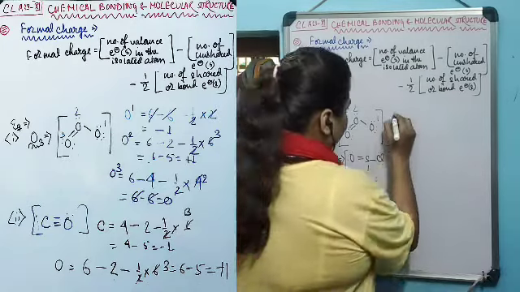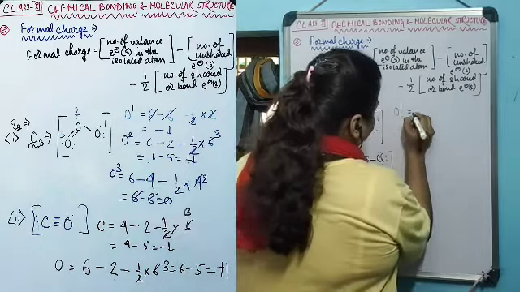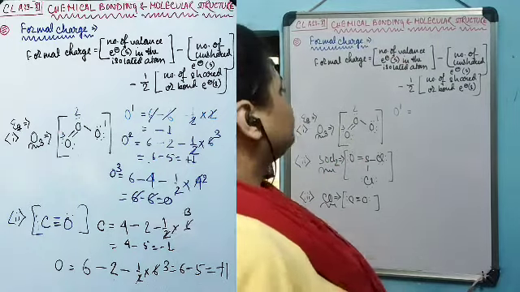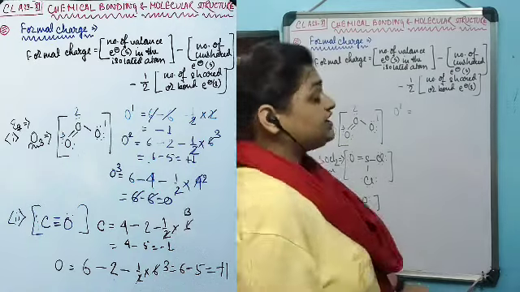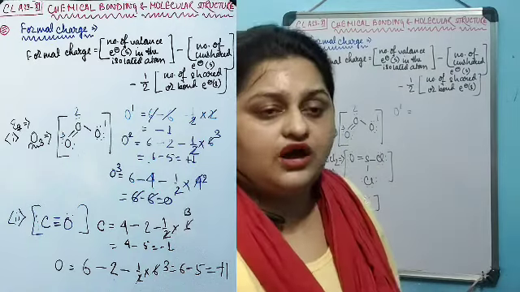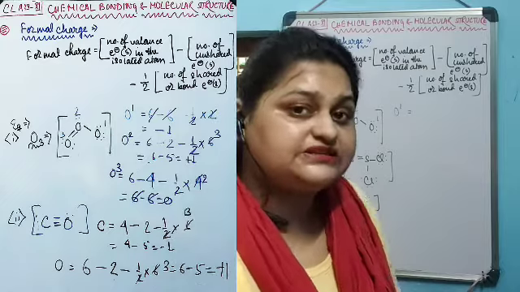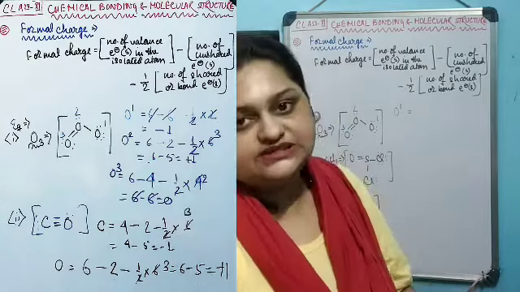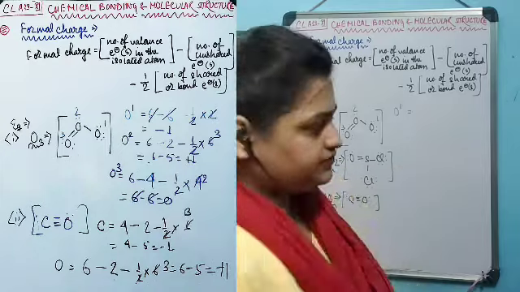Now let's calculate the formal charge for the first oxygen. The number of valence electrons present in oxygen, if the oxygen remains in an isolated situation, a free oxygen atom, is 6 electrons.